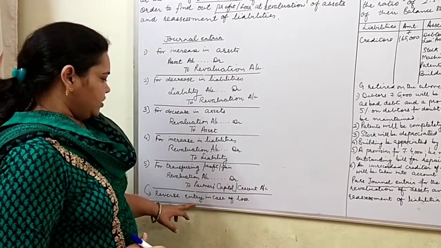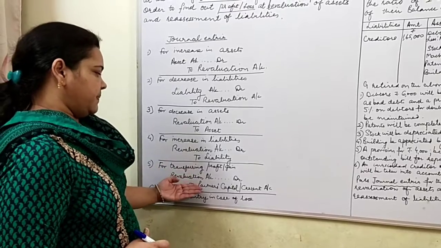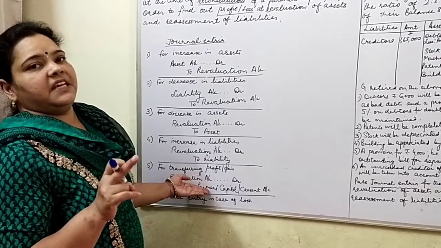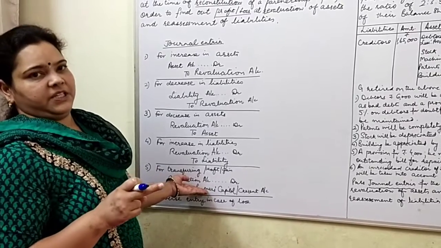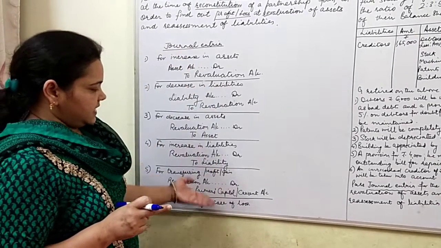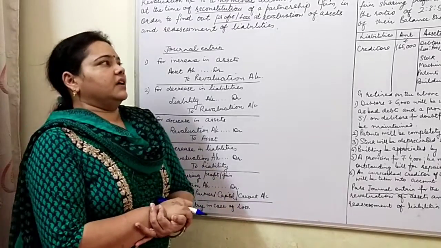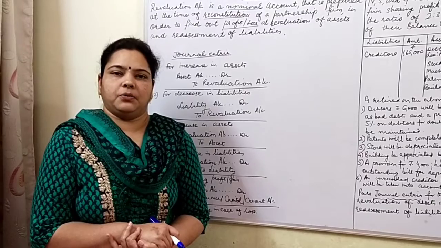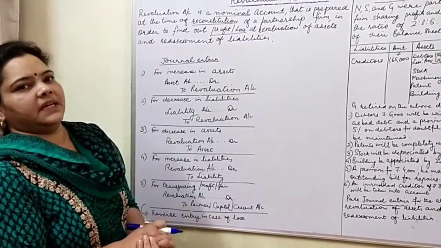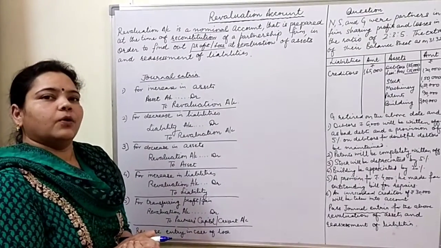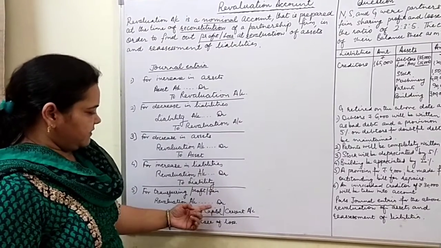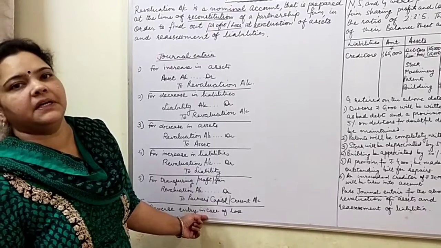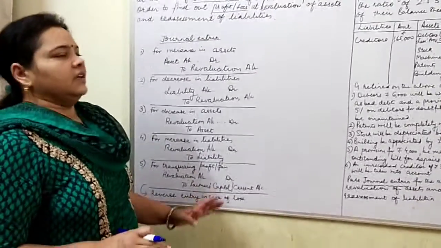So if it is a loss, then the entry will be reversed, that is partners' capital or current accounts will be debited, and this debit will be given in the partners' old profit sharing ratio. Since all these changes relate to all the partners, including the retiring or outgoing partner, all will be credited in the old profit sharing ratio in case of profit, and in case of loss they will be debited in the old profit sharing ratio.